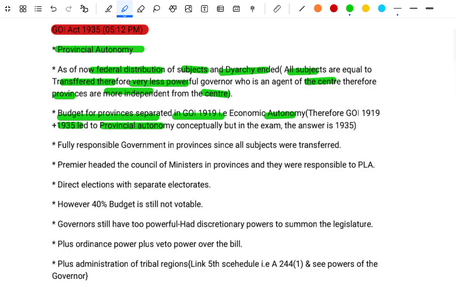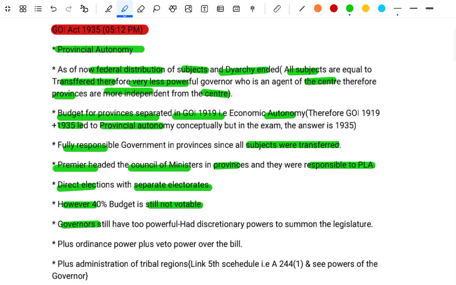in the exam, answer with 1935. Fully responsible government in the provinces since all subjects were transferred. The premier headed the council of ministers in the provinces and they were responsible to the Provincial Legislative Assembly. Direct election with separate electorates. However, 40% of the budget is still not votable.